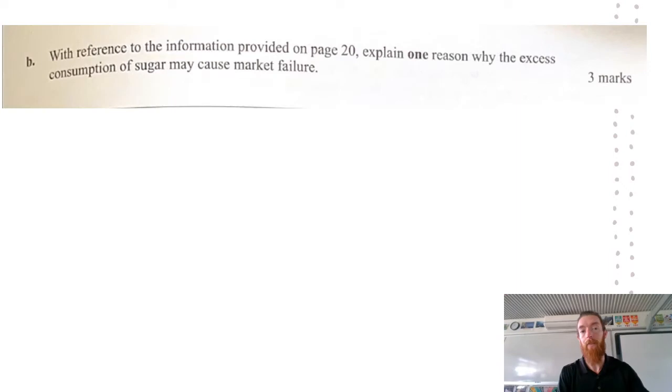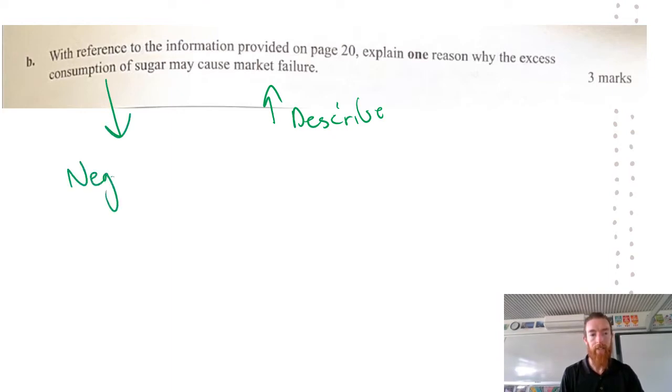So then, with reference to the information provided on page 20, explain one reason why excess consumption of sugar may cause market failure. So it's going to be really important here is talking about what market failure is. So it's any allocation of resources that doesn't maximize living standards. So describing that. And then talking about what market failure is being caused by the excess consumption of sugar, which I'd argue is negative externalities.